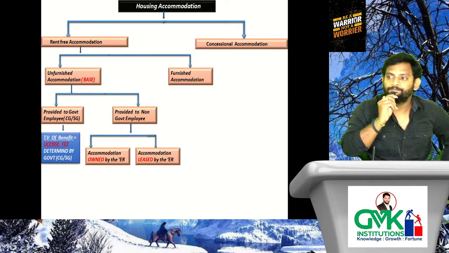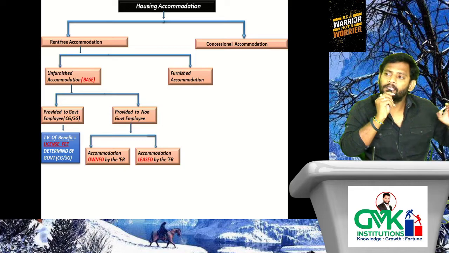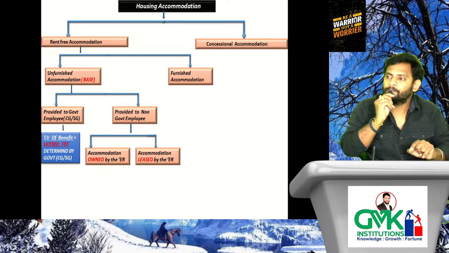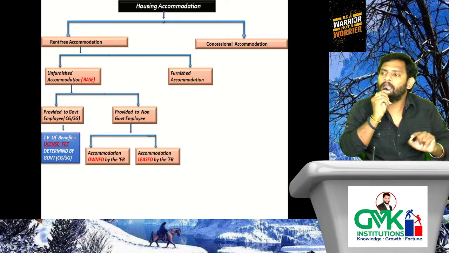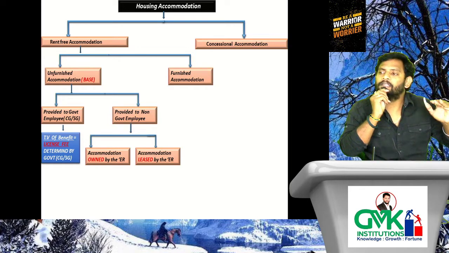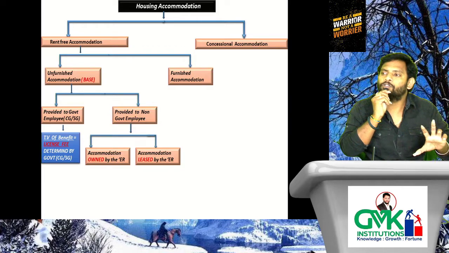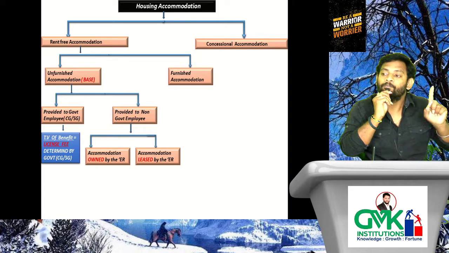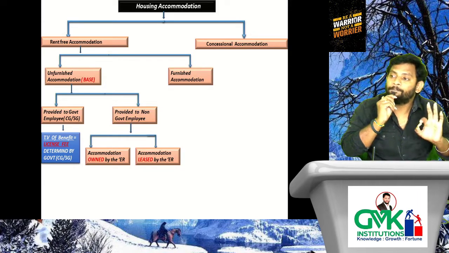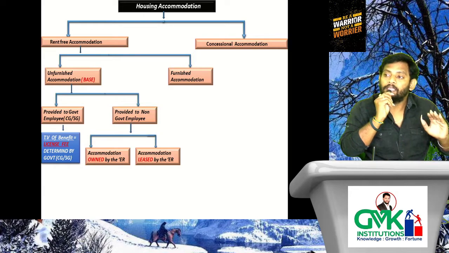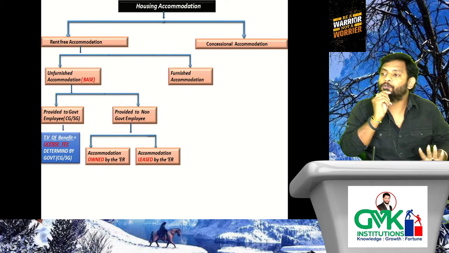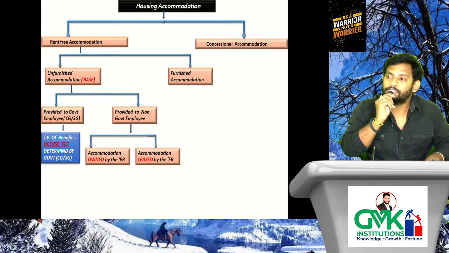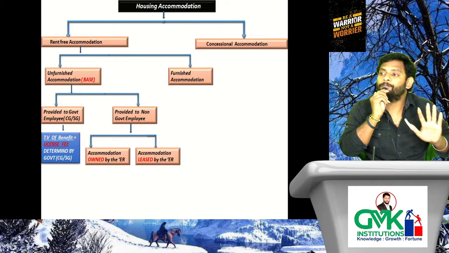That is the first case. Second case, if the population range is 10 lakhs to 25 lakhs, that means exceeding 10 lakhs but less than or equal to 25 lakhs in the area in which accommodation is provided, then we need to verify 10% of salary. In case the population exceeds 25 lakhs in the area of accommodation, then we need to verify 15% of salary.